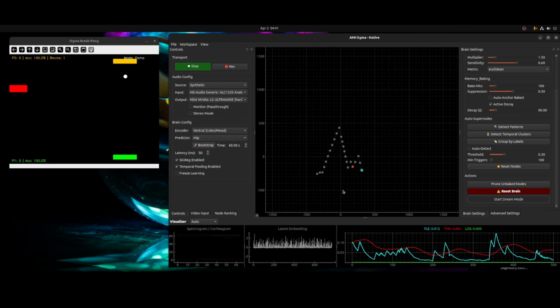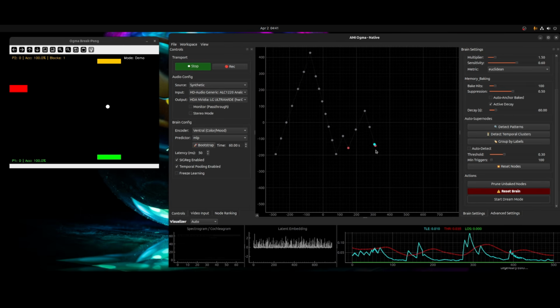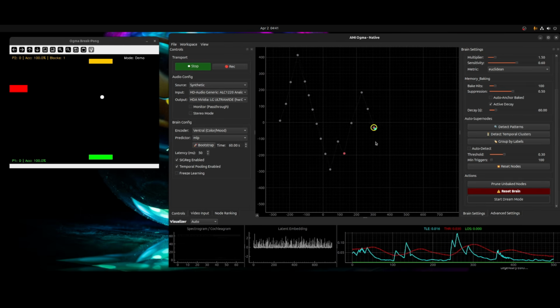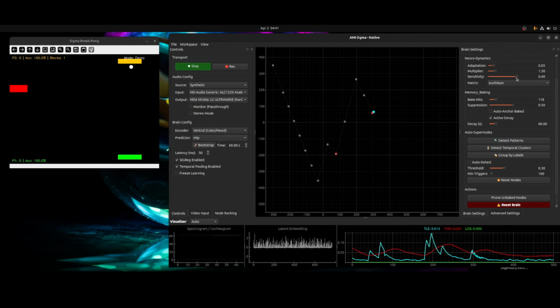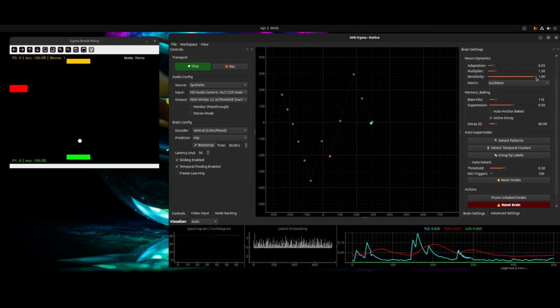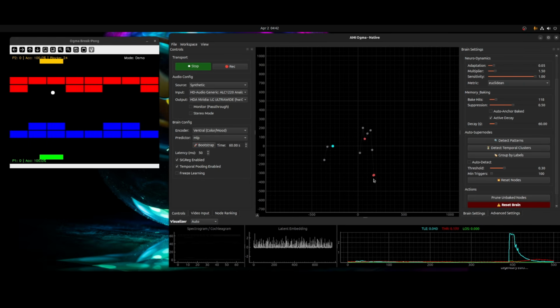That's going to be one of the big changes we make, because this is holding no information. It's just oscillating between these two nodes as this thing goes up and down. If I turn up the sensitivity, the detail amount of each node, it's still not really breaking out of it. Not ideal. It's not how we want that encoder to work.